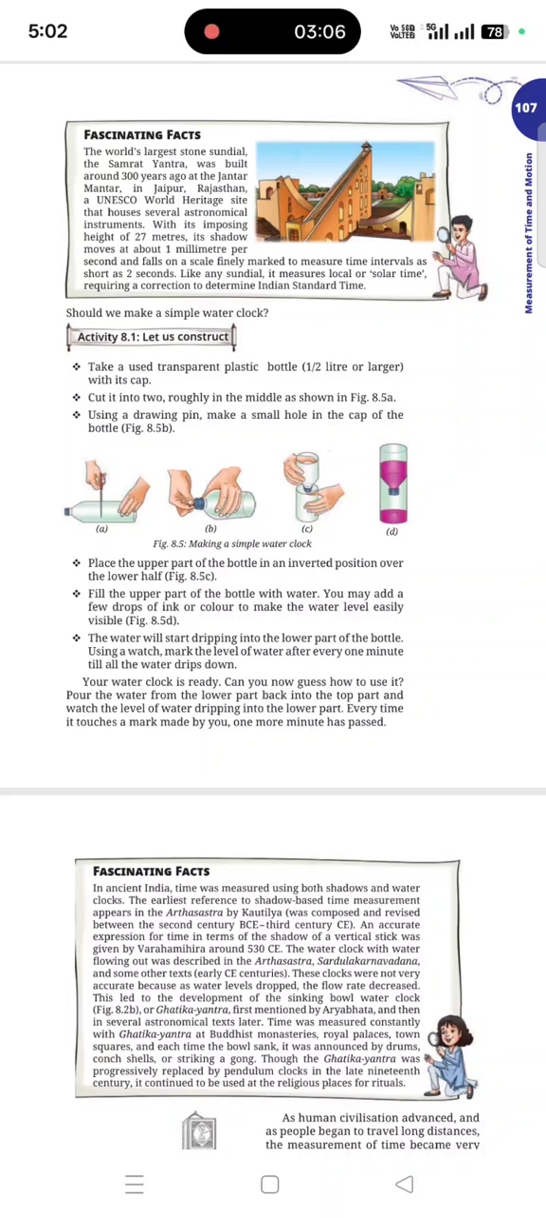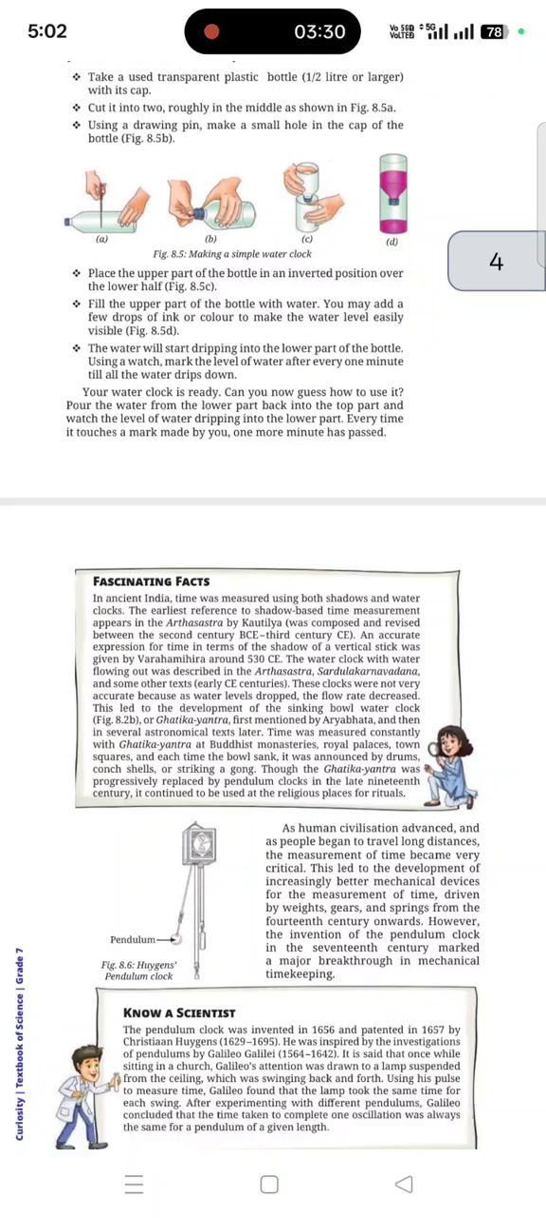Then you can construct a kind of instrument. Take a used transparent bottle, half a liter or larger, with its cap. Cut it into two pieces, make a pinhole in the cap, and keep it like this, which is shown here. Place the upper portion inverted, and when the entire drip is completed, it is said to be 1 hour. So this is a water clock. This is how we make it.